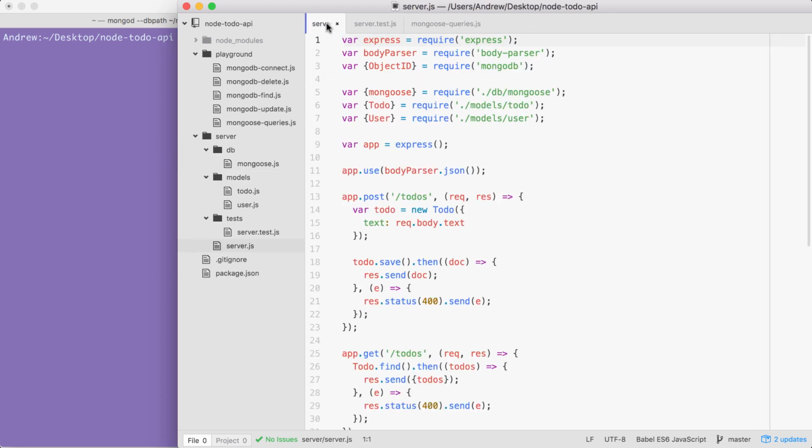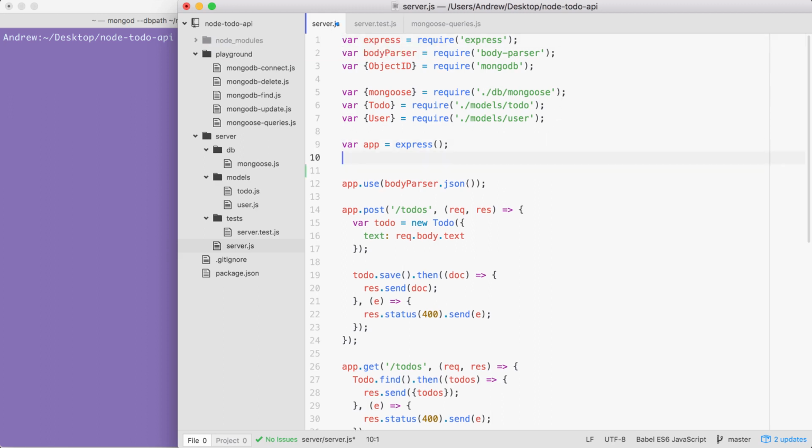To kick things off, we're going to move into the server file and set up the app to use the environment port variable that Heroku is going to set, which we did in the previous section where we deployed to Heroku. If you remember, what we did is we created a variable called port, and we set that equal to process.env.PORT. This is the variable that may or may not be set. It's going to be set if the app is running on Heroku. It won't be set if it's running locally.